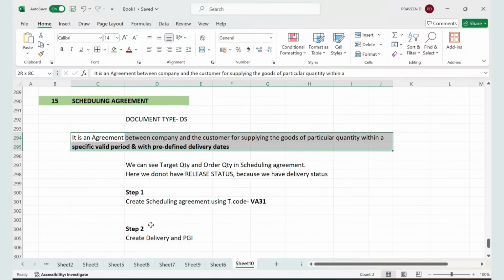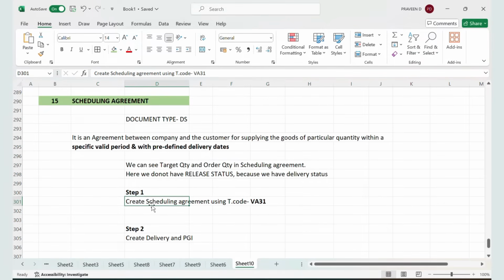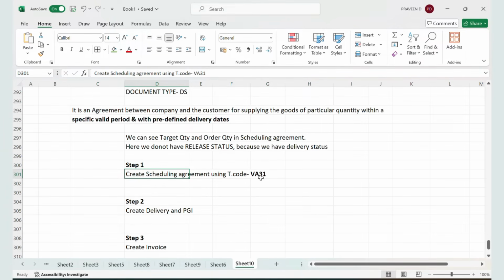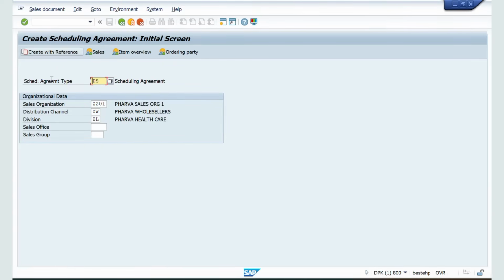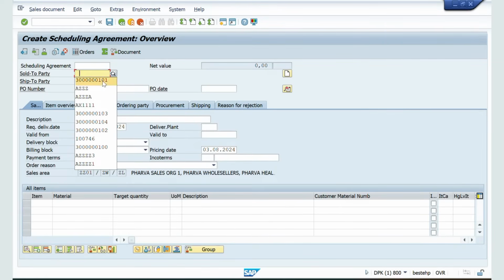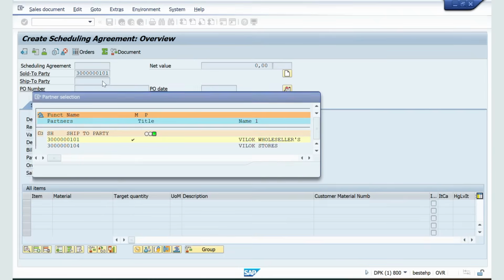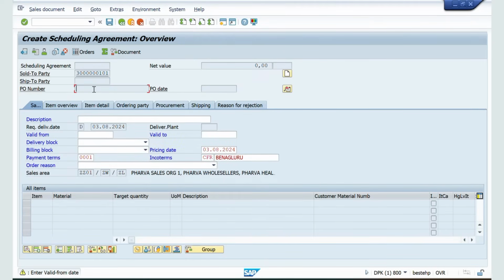Now, what is the transaction code to create a scheduling agreement? The transaction code is VA31. I'll go to slash n VA31, and the scheduling agreement type is DS. Standard is DS. Now click enter. Enter the sold to party, give valid from and valid to.